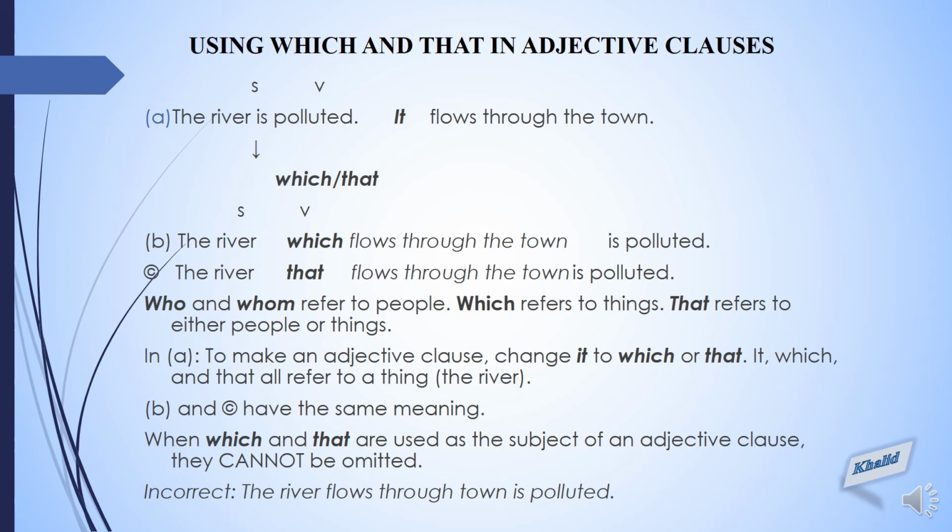So where is an adjective clause? It is starting right after the noun, that is river. It is starting from which and it is ending at town. Which flows through the town is an adjective clause. Or that flows through the town is an adjective clause.